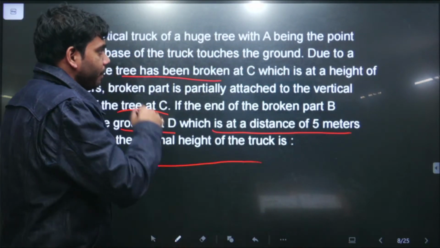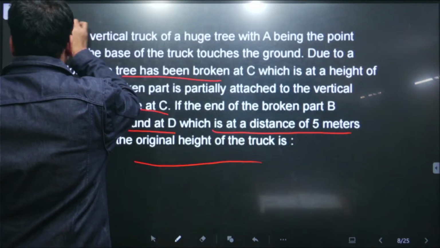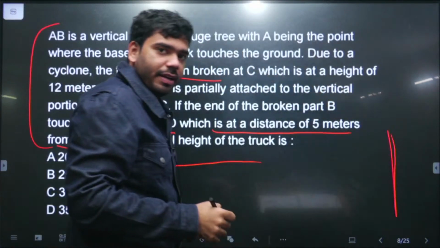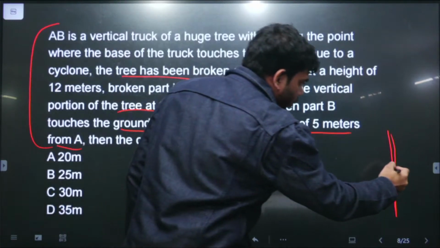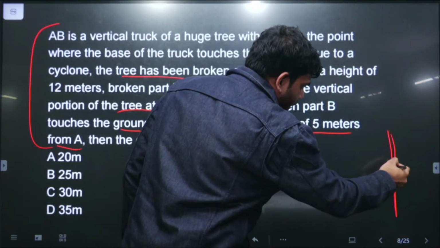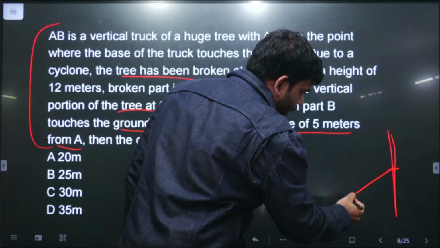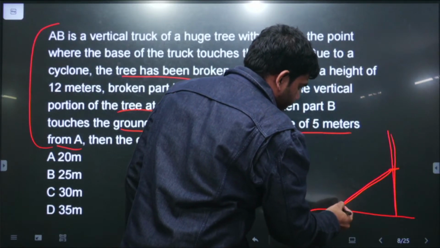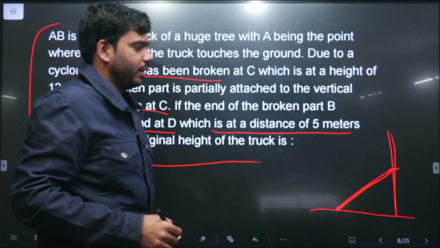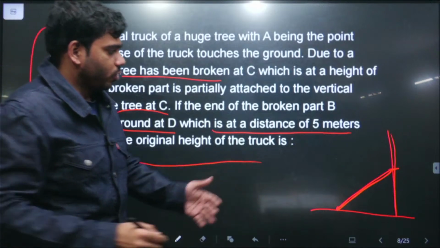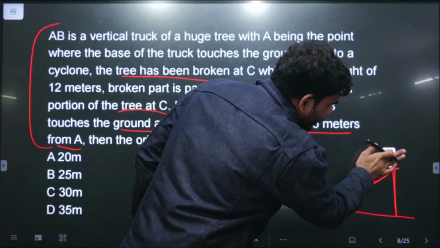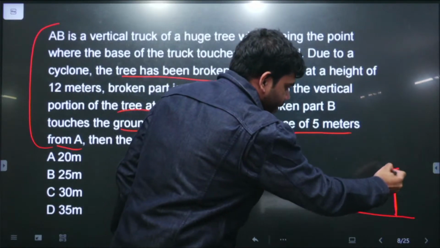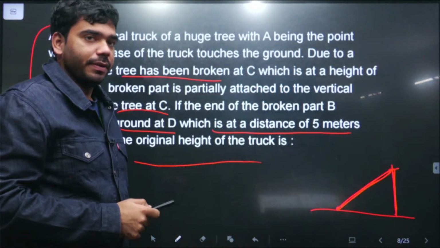So देखिए इसमें the thing is कि a very simple question is there, a very simple thing इसमें बोला गया है. A very large tree is there, and due to cyclone from in between the tree is getting broken, and the broken part is then again touching the ground. मतलब the tip of the tree, the topmost point of the tree is again touching the ground. So this is the final position of the tree, and we need to find the total height of the tree. It means this thing plus this thing. We need to find this total height of the tree, right?